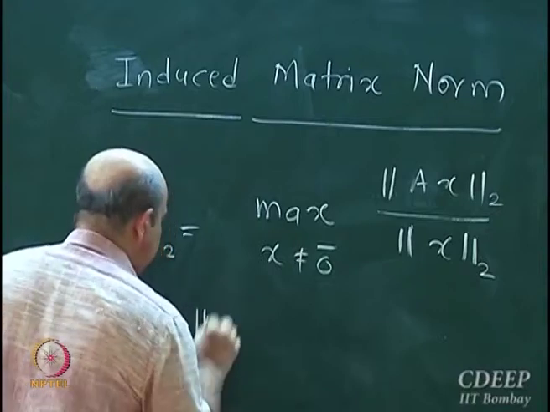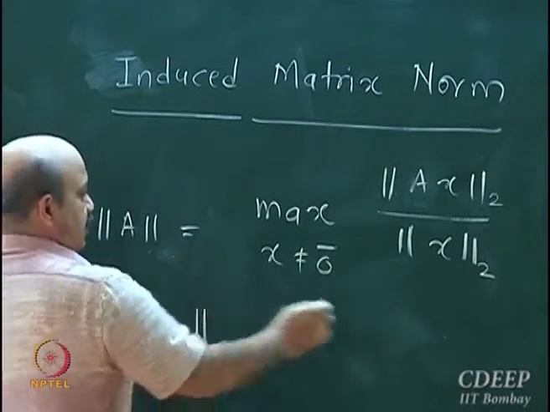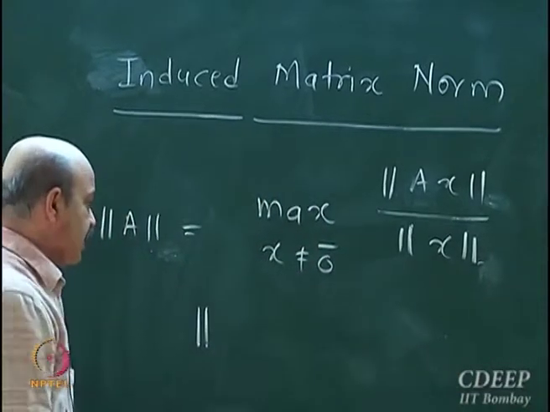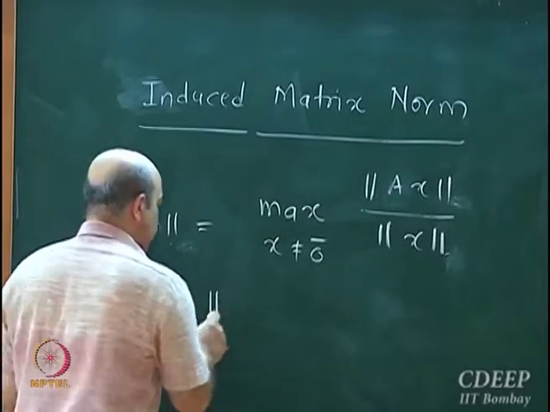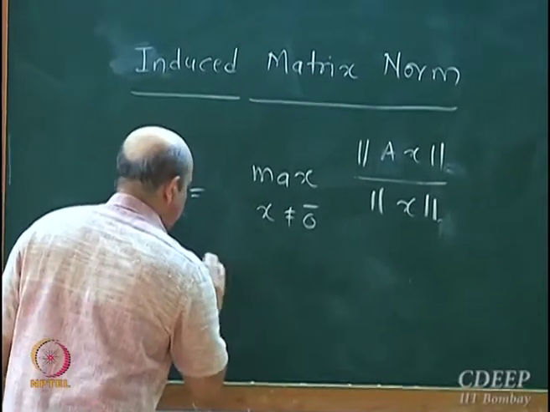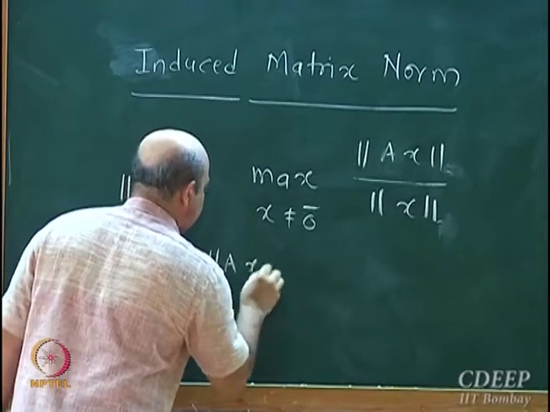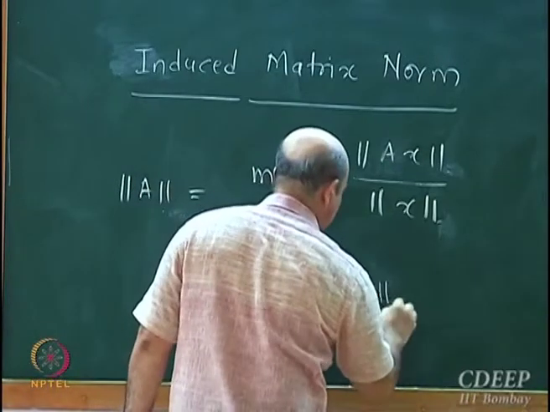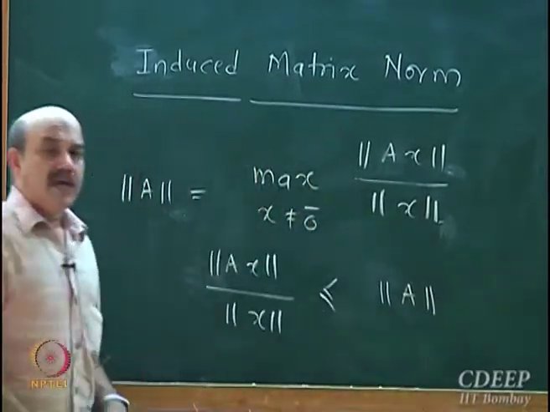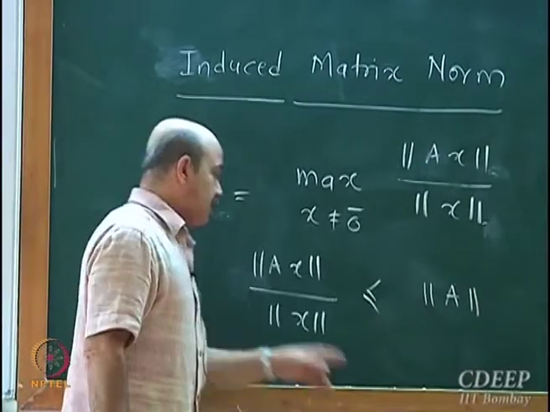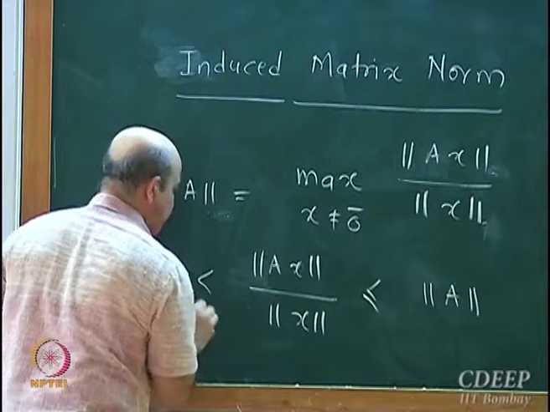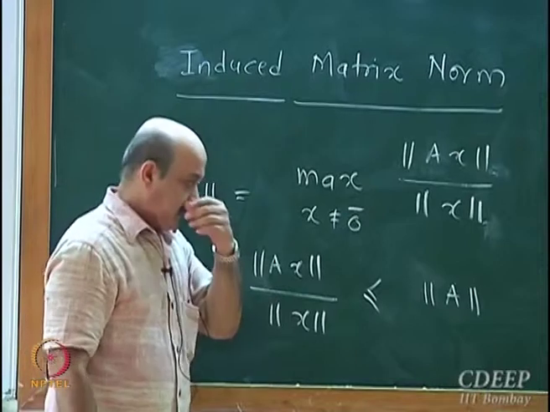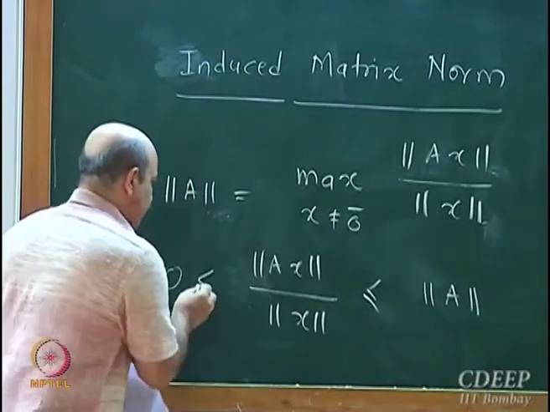Other way of writing this is, this is a generic thing, so I need not write 2, but we were discussing 2 norm at the end of the last class. So this inequality can also be written like this: norm Ax divided by norm x is less than or equal to norm A. So norm A is in some sense an upper bound on this ratio. Of course, this is always greater than 0 for x not equal to 0. Or it could be always greater than or equal to 0.